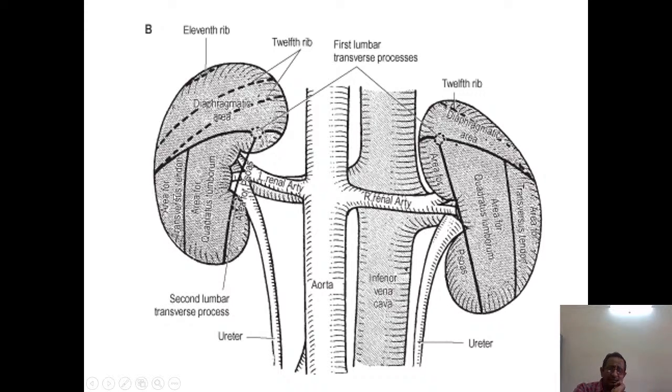The other things, the area of the quadratus lumborum, then the transversus abdominis. So the area of the transversus abdominis, the area of the quadratus lumborum and psoas are the same on both sides. The only thing is there are the 11th and 12th ribs on the left side, whereas only the 12th rib on the right side, as we are seeing from the posterior aspect.